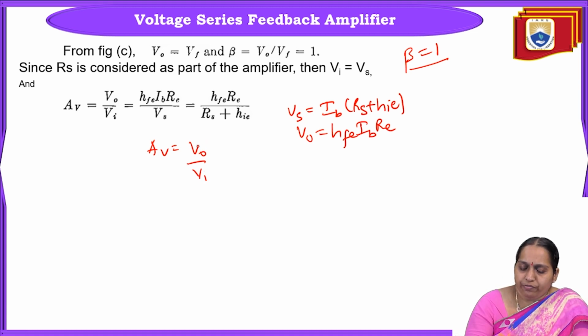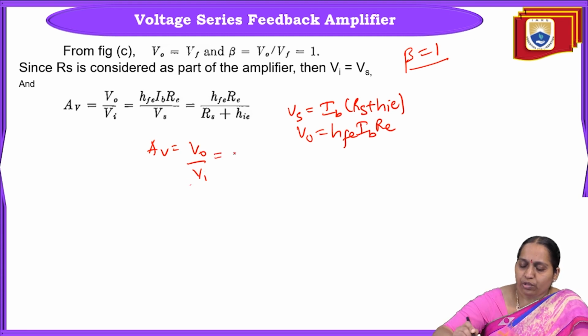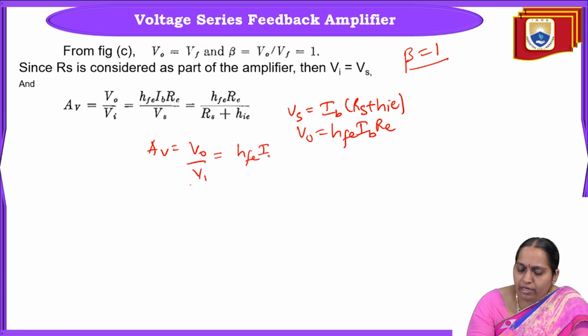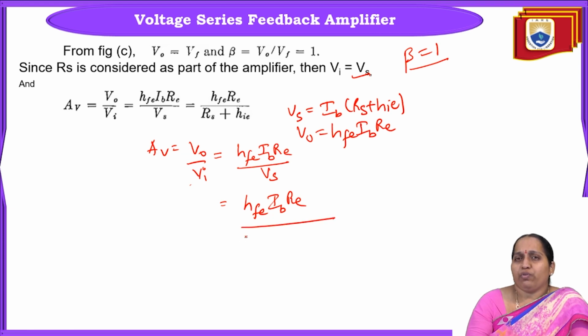So AV equal to Vo by Vi. That is equal to, what is Vo? HFE IB into RE by Vi, and as we have taken Vi equal to Vs, it is HFE IB into RE by Vs. What is Vs?